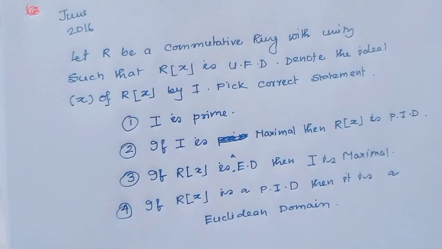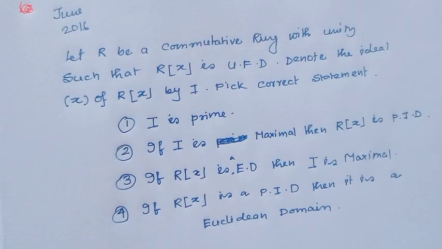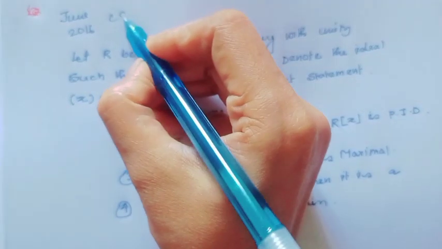Let's see the first question, which came in the June 2016 exam of CSIR NET.